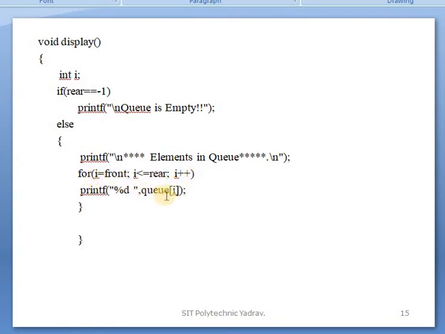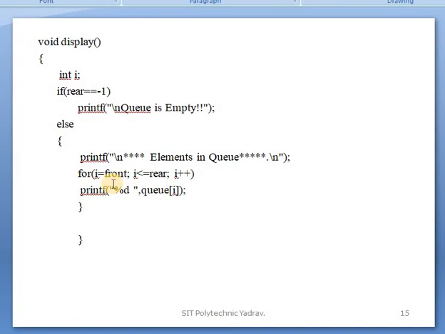First of all, if front is 0, the number at q of 0 will be displayed, after that q of 1, 2, up to the rear, one by one the elements will be displayed. For example, your queue has 5 elements, front is 0 and rear is 4.